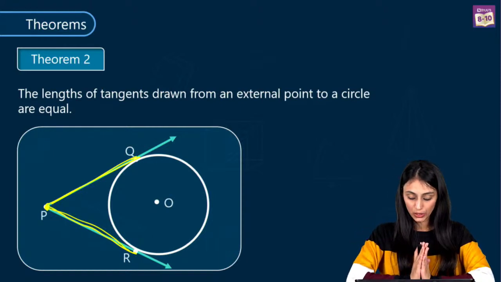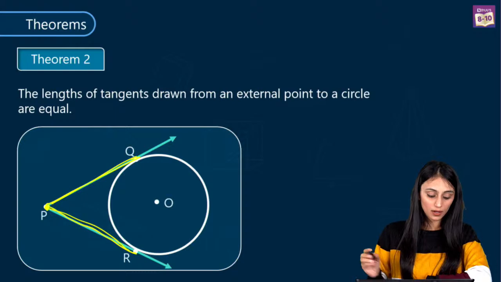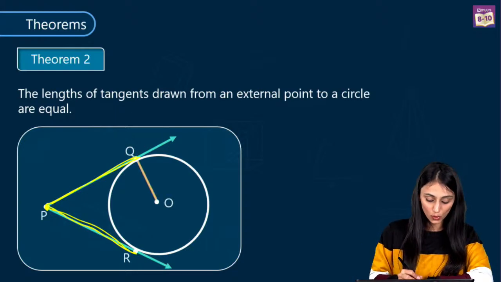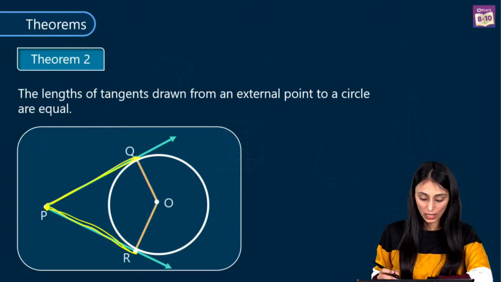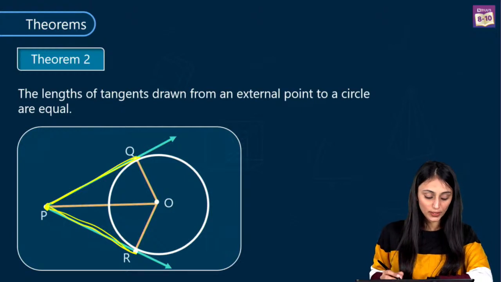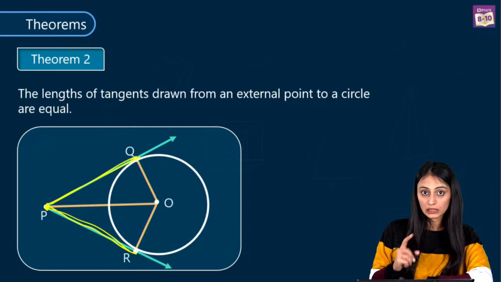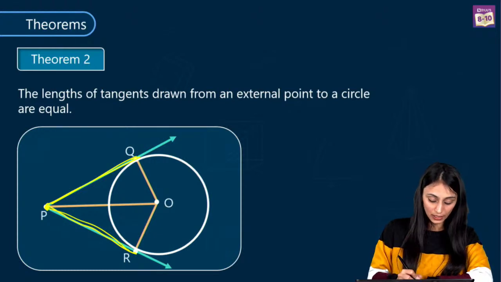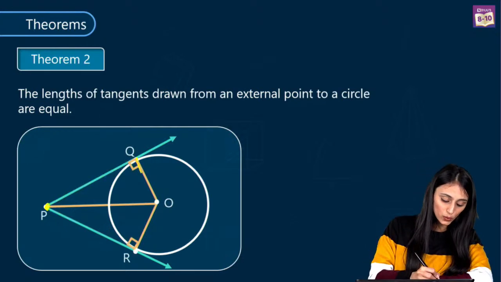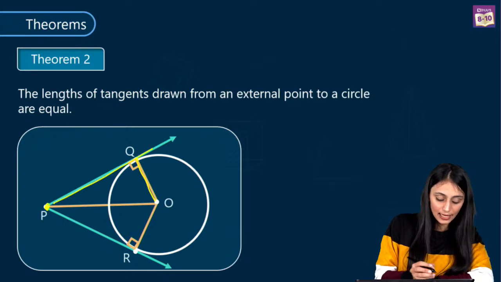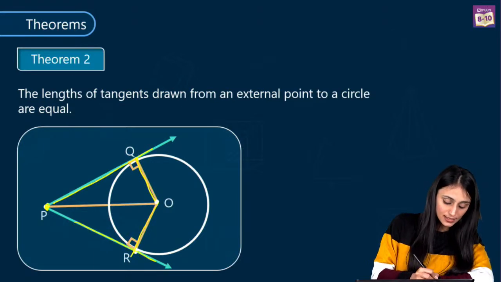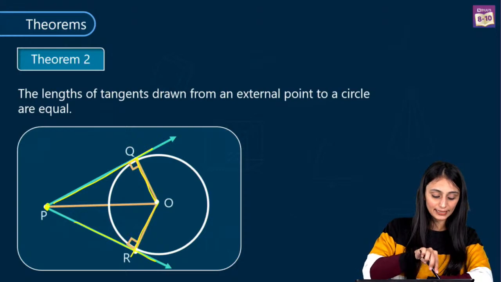All right. So here, what we will do is join this OQ, and we join this OR as well, right? And we'll join this OP also. So once all of them are joined, we know, we learned in the previous theorem, that radius and tangent are perpendicular at the point of contact. So here this would be 90 degrees and this will also be 90 degrees, right? Because this OQ is the radius and this is the tangent. This OR is the radius and this is the tangent. At the point of contact, we have a 90 degree angle.